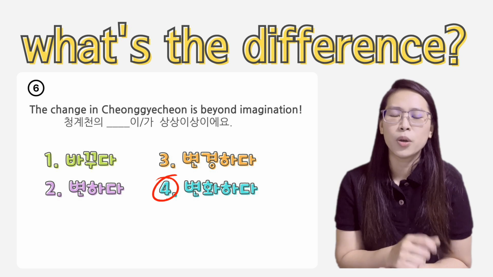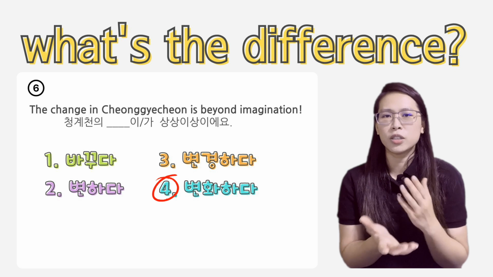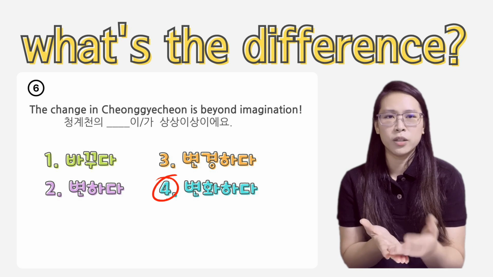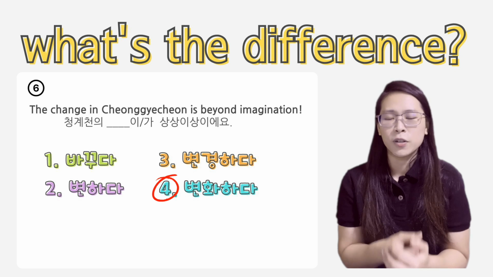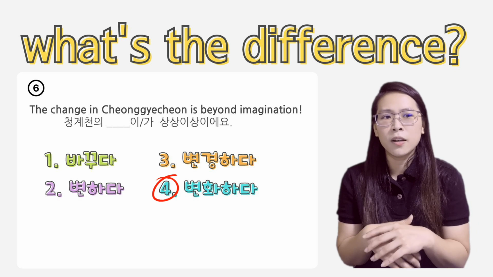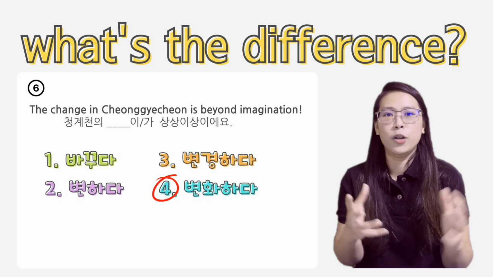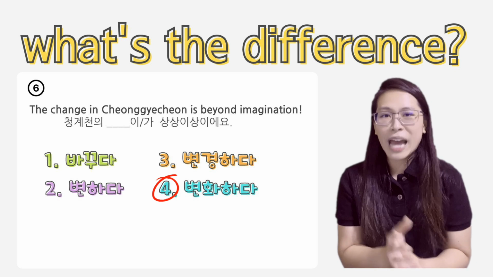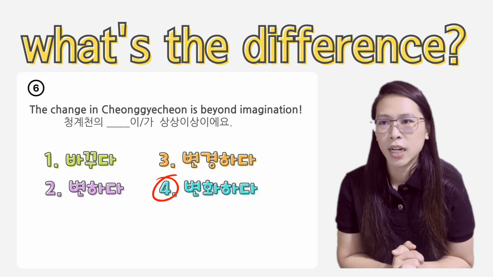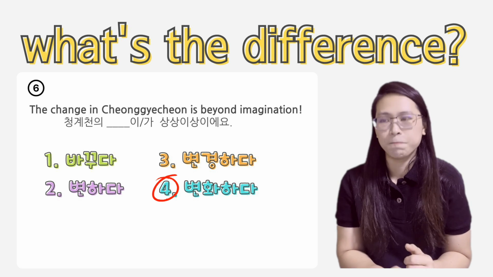Why? Because 변화 is something that you don't control, right? 청계천's transformation is not something that you transform it. It's not that you took part, you change it. It's not you, first of all. Number 2, it's this transformation, right? From a dirty river into a very beautiful, romantic alley right now. Okay, 그래서 청계천의 변화가 상상 이상이에요.